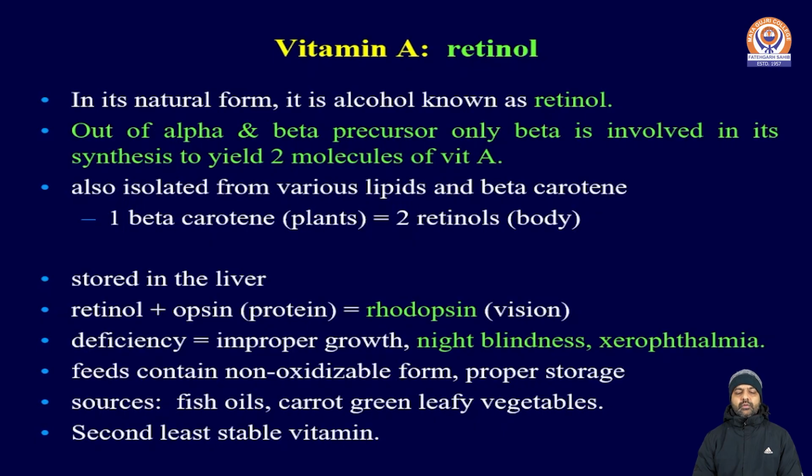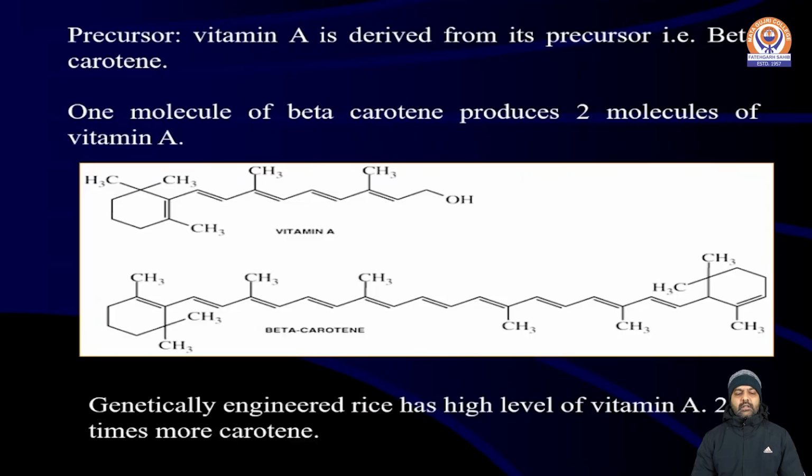Its deficiency leads to improper growth, night blindness, and xerophthalmia. This is one of the least stable vitamins, and thus proper storage and non-oxidizable forms are necessary for its optimum utilization. Its sources include fish oils, carrot, and green leafy vegetables. This is the second least stable vitamin. As per its structure, it is a total 30 carbon chain structure which breaks up into two 15 carbon half structures. This is the main reason its precursor, beta carotene, releases two molecules of retinol.